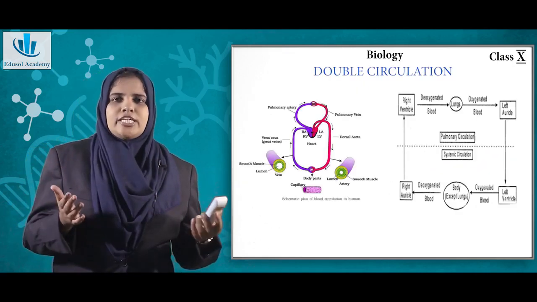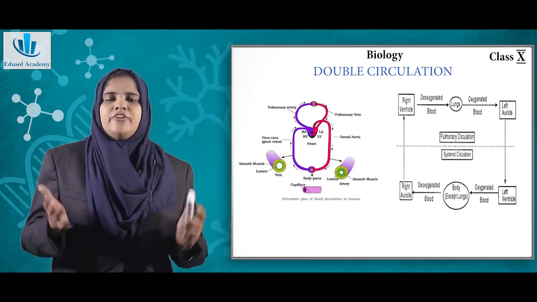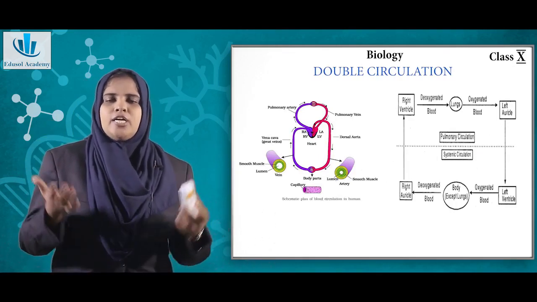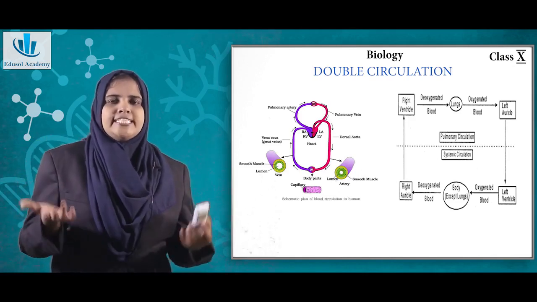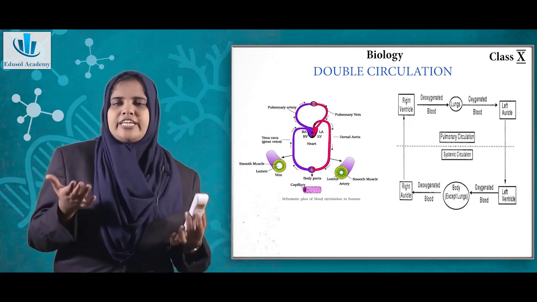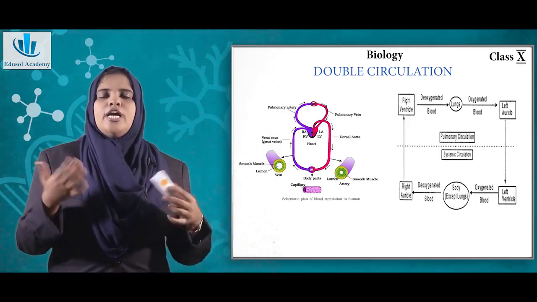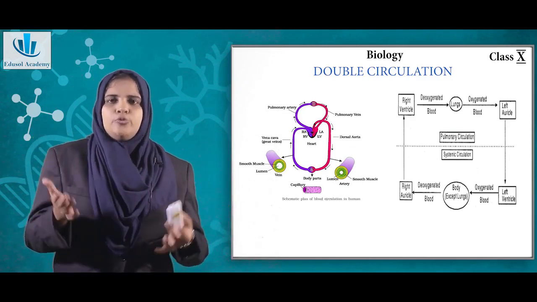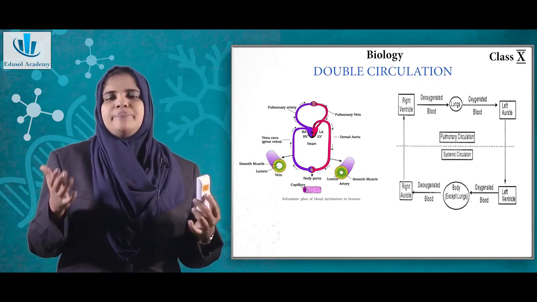So, double circulation. In double circulation, the impure blood from different parts of the body is carried by the veins. From the lower part of the body, it is the vein called inferior vena cava, and from the upper part of your body, it is a vein called superior vena cava, which carries the blood to the right auricle or the right atria.